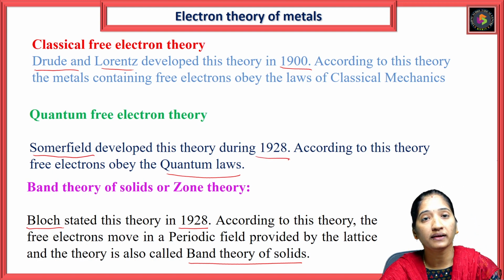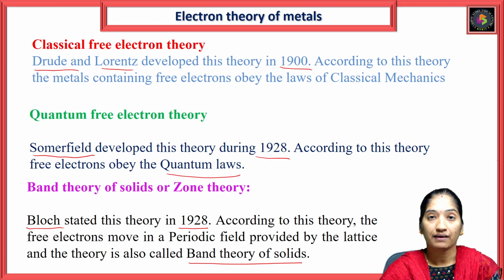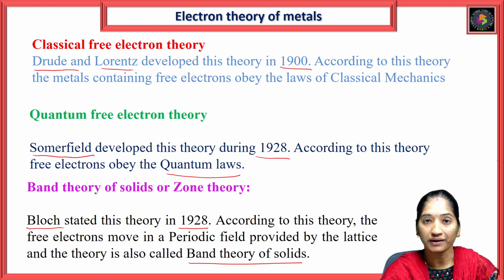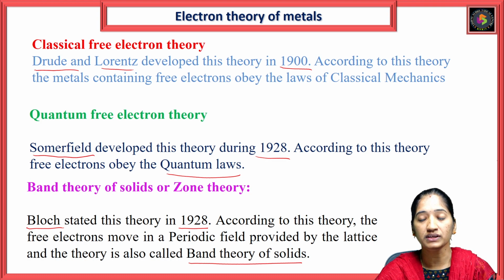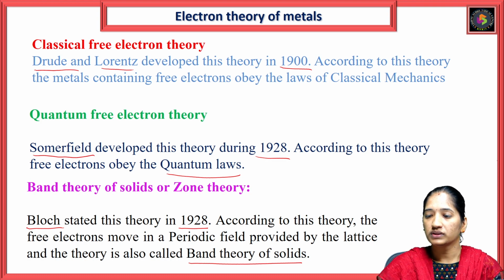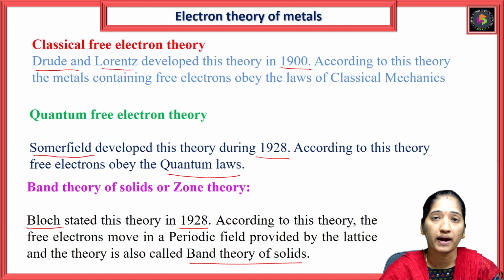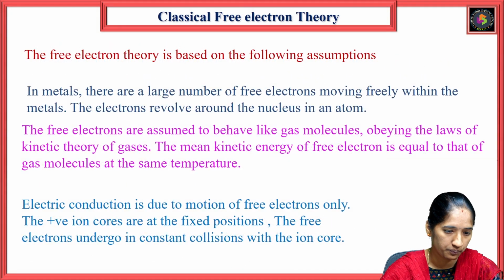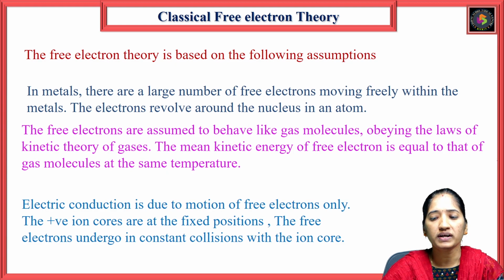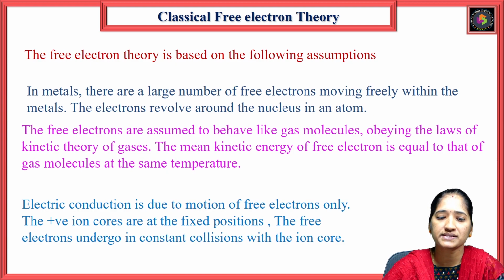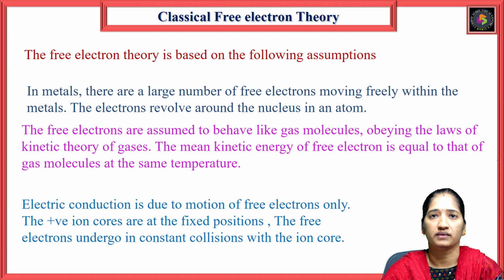The zone theory or band theory of solids was developed by Bloch in the year 1928. These are the statements of the three theories. So, what are the assumptions of the free electron theory?